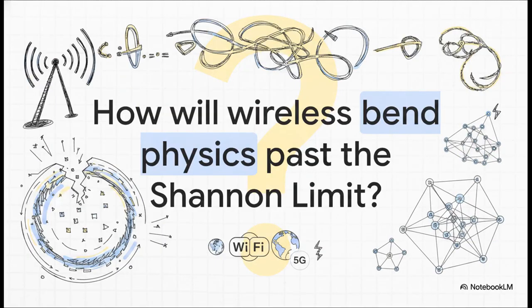And there you have it, the absolute master blueprints of modern communication protocols. By understanding how encoding armors our bits and how modulation maps them onto physical waves, you can truly grasp how technologies like Wi-Fi and 5G actually function from the ground up. But it leaves us with an incredibly exciting, provocative question. As we utilize LDPC codes to scrape the absolute mathematical ceiling of the Shannon limit, and as we push our constellation maps way past 4,096 points, how exactly will the next generation of wireless engineers continue to bend the laws of physics just to keep our data flowing